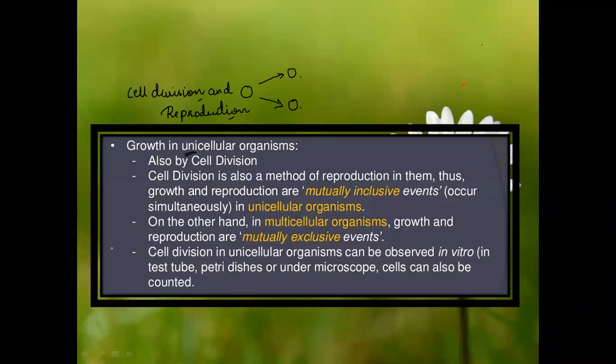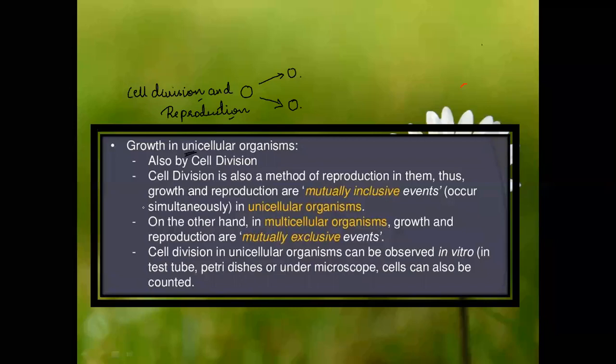If I ask you anytime how a unicellular organism reproduces, then what will be your answer? They reproduce by cell division. On the other hand, in a multicellular organism, growth and reproduction are mutually exclusive events.